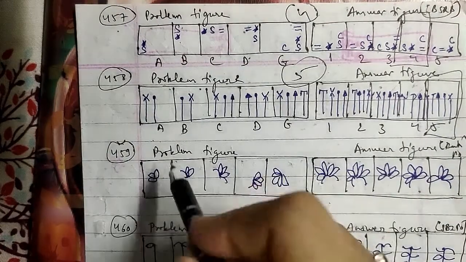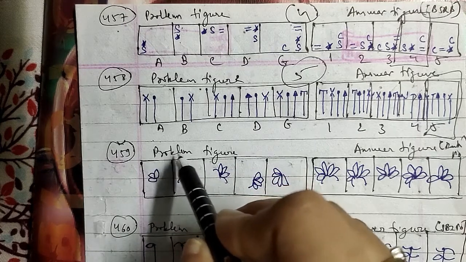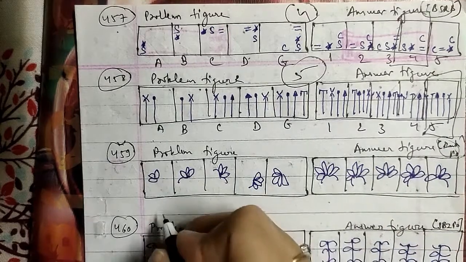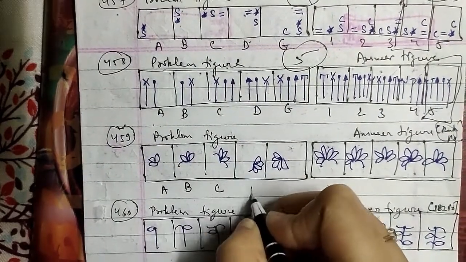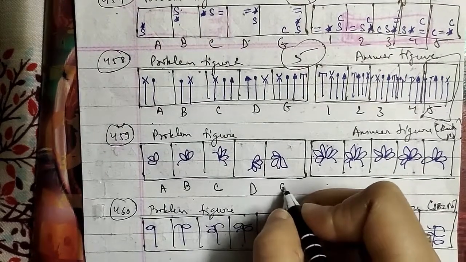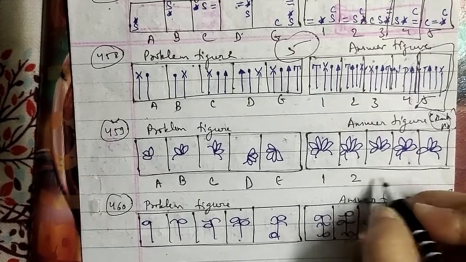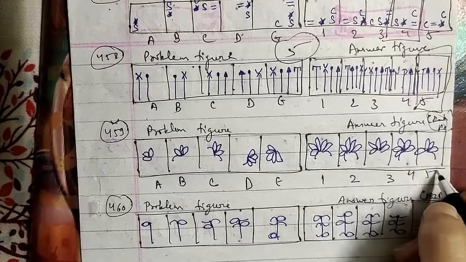That will be the right answer for this question here. Let's go ahead with another one, that is your 459th question of the session, with problem figures and answer figures which have been asked in the bank PO question paper. This is named as A, B, C, D and E as well, and these were the answer figures which are named as 1, 2, 3, and then we have 4 and 5 as well.